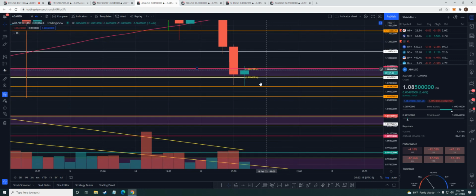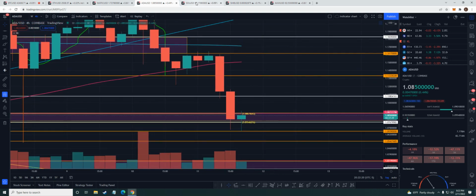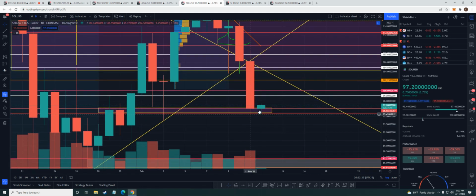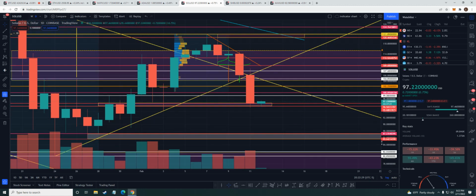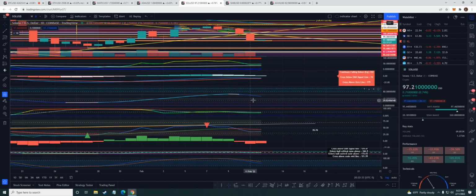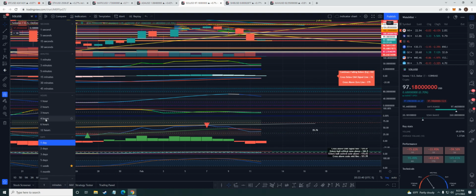To the downside, let's just see if the 106 holds up. Solana, nailed our target perfect. We called the 95, 96 area. That's exactly what we got. Now let's see if we get a bounce from here. And God, we nail our targets perfect, don't we? Daily looks like poop, like everything else.